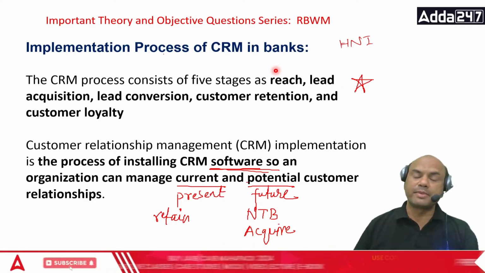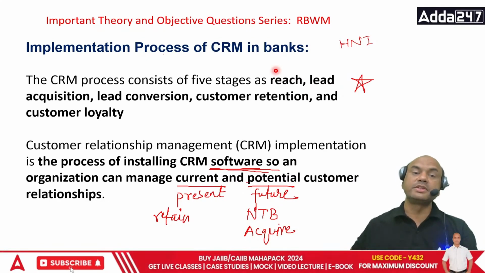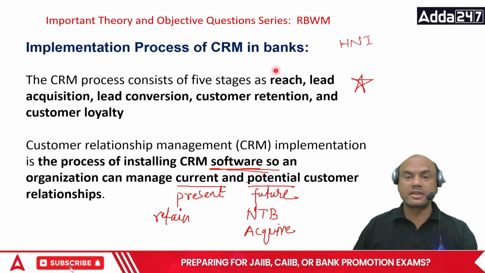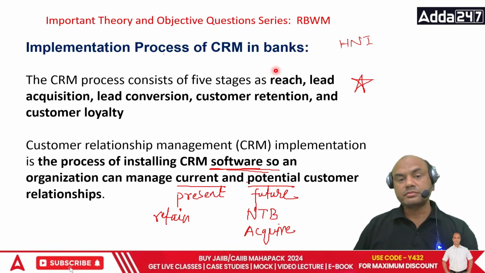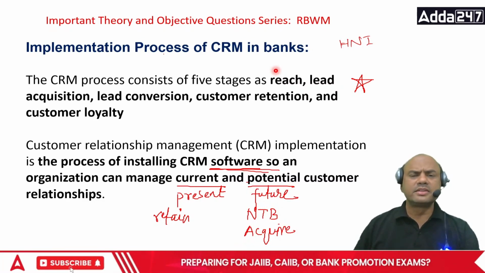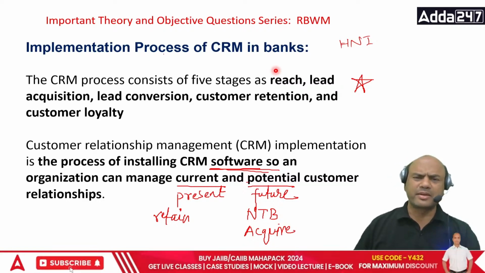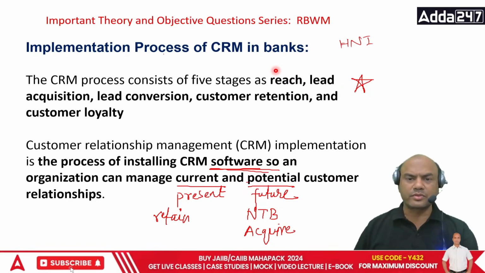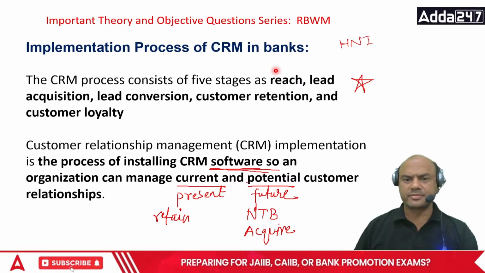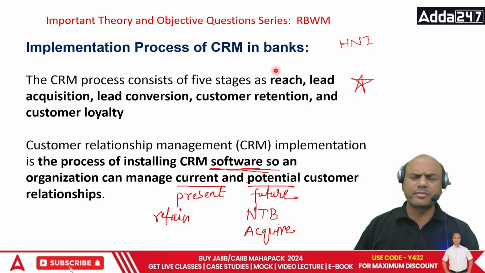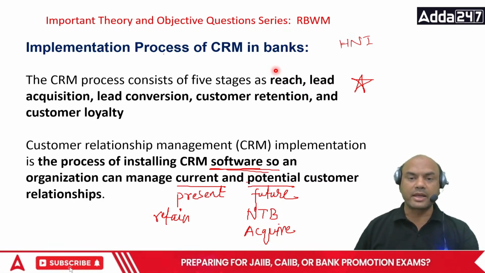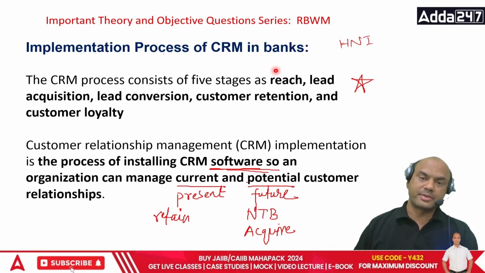Customer relationship management, CRM. Implementation is a process of installing CRM software so an organization can manage current and potential relationships. So you have to install this software. Install means what? Generally these softwares are given by some private companies. Infosys has its own software. TCS has its own. All the software companies have their own softwares. And the main job of these softwares is just to find out what is the relationship of that client with our bank, how strong that relationship is.